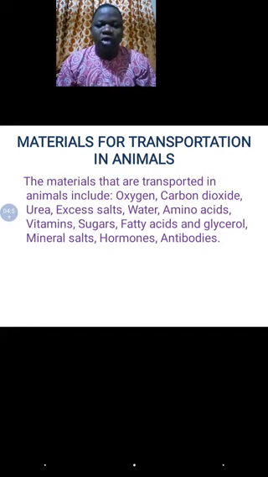So what are those materials that need to be transported in animals? You have oxygen, very necessary for every cell of the body. You have carbon dioxide, removing them after respiration as a product. Then you have urea, a waste product, excess salt, water, and so on. All these materials need to be transported from one part of the body to the other, hormones and antibodies and so on.